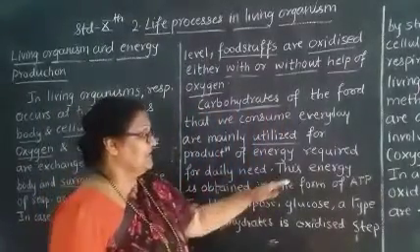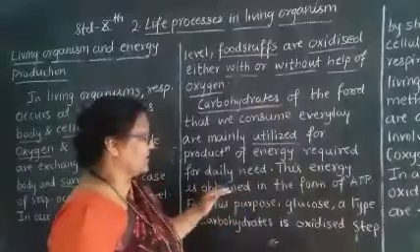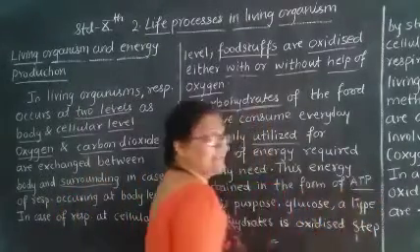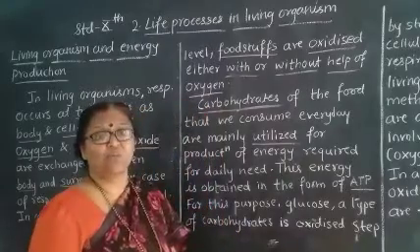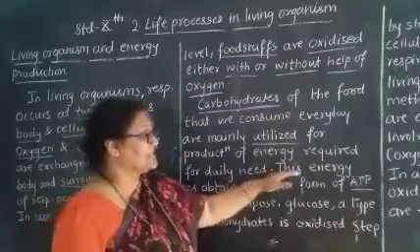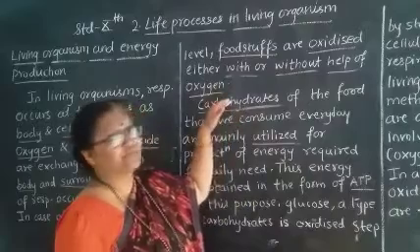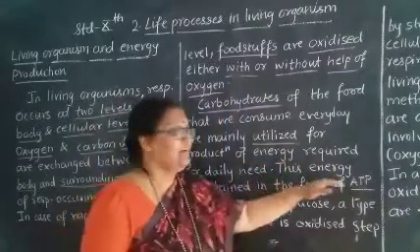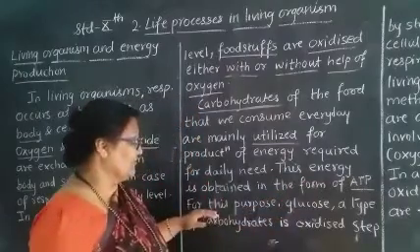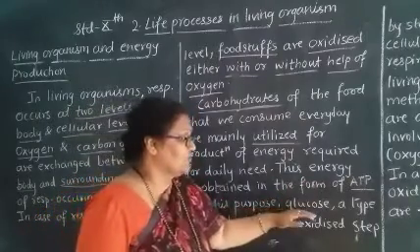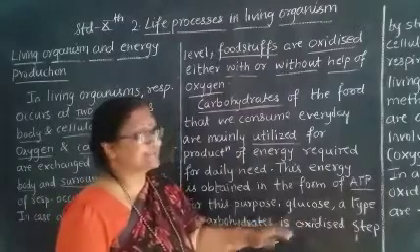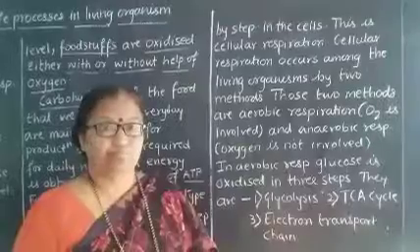Now see, this energy is obtained in the form of ATP. ATP is an energy rich molecule. So what happens here? The energy which we get from the carbohydrates is stored in the form of ATP. Then see, for this purpose, glucose, a type of carbohydrate, is oxidized step by step.